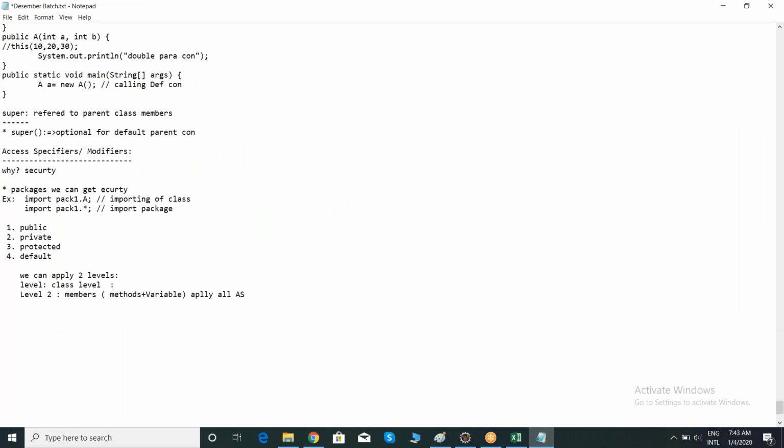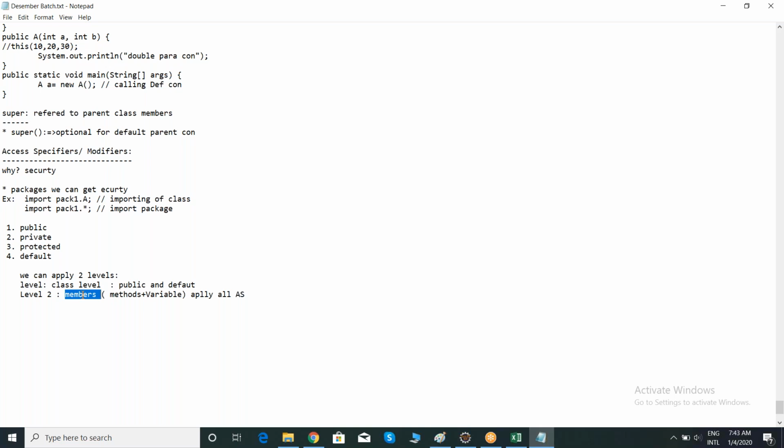We can apply only public and default. But we can apply each and every access specifier to my members, nothing but my variables and methods. For variables and methods, you can apply any access specifier, but a class can accept only public and default.